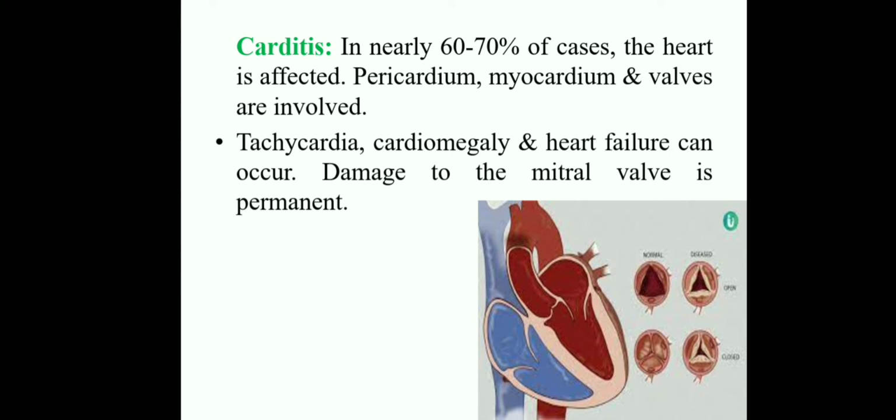And the next clinical feature is carditis. In nearly 60 to 70% of cases the heart is affected. Pericardium, myocardium, valves are involved. As I said, the inflammation process is present at the heart valves and the heart muscles also. So the child suffers with pericarditis and myocarditis, and valves are also involved, and the child suffers with tachycardia, cardiomegaly, and heart failure can occur.